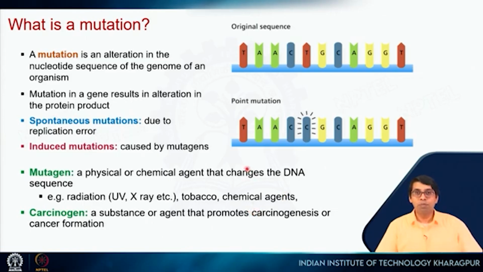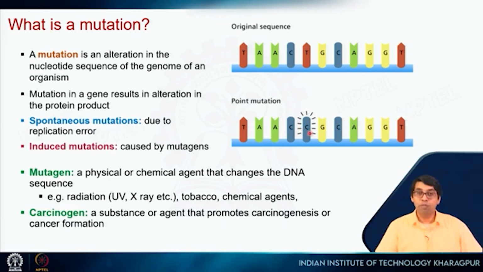So here is a more detailed description of a mutation. What do I mean by mutation? Let's say this is the original sequence, right? And you can see that these nucleotides remain the same. However, this T gets changed to C, right? Now, if this T gets changed to C, and this is my codon, which is CTG, that will get changed to CCG, right? So it can code for a completely different amino acid, right?